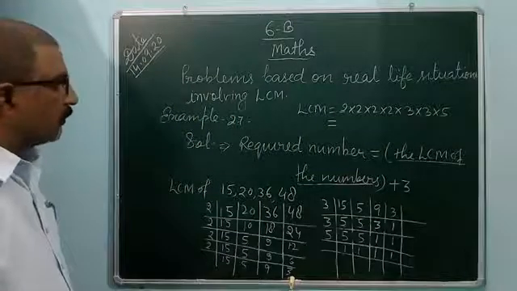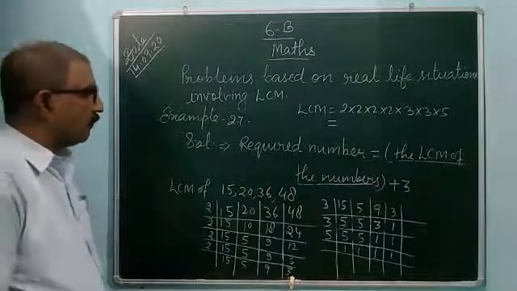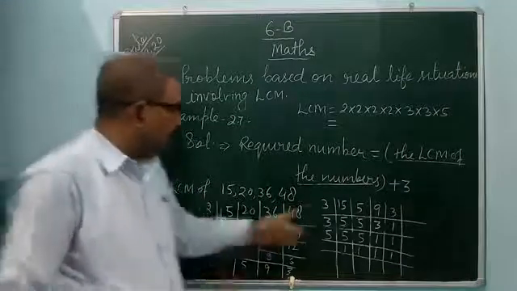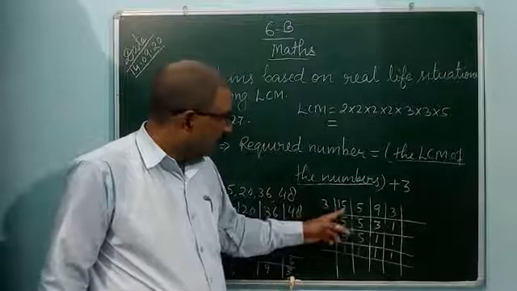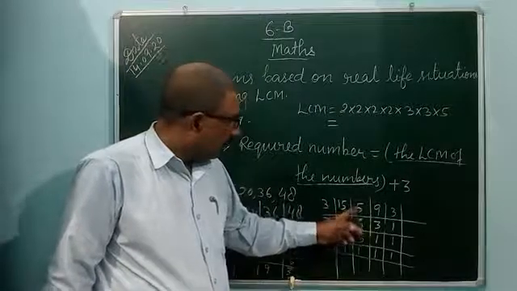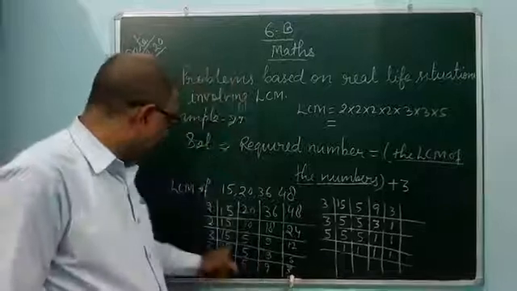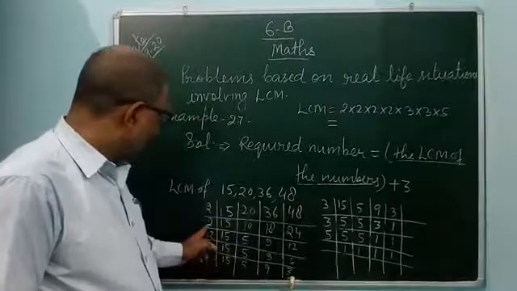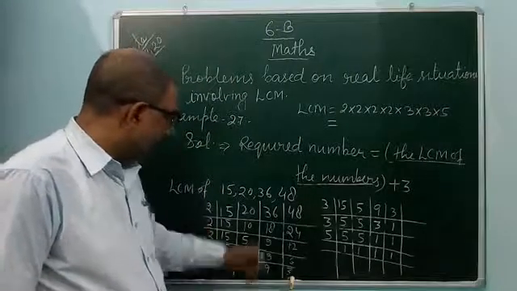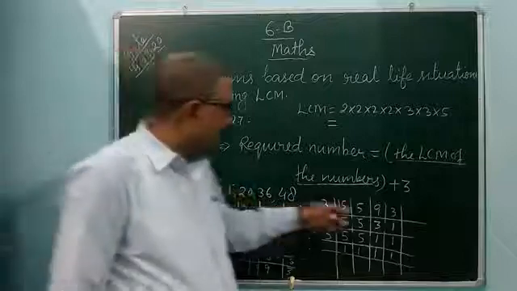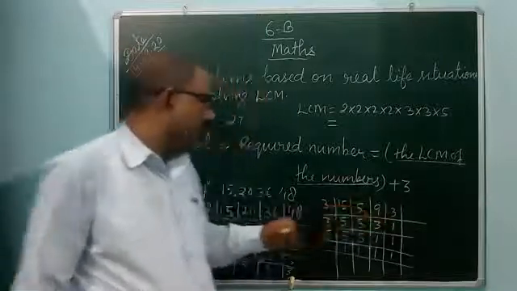By 3, 3 5s are 15, 5 as it is, 9 is there, and 3 here also.